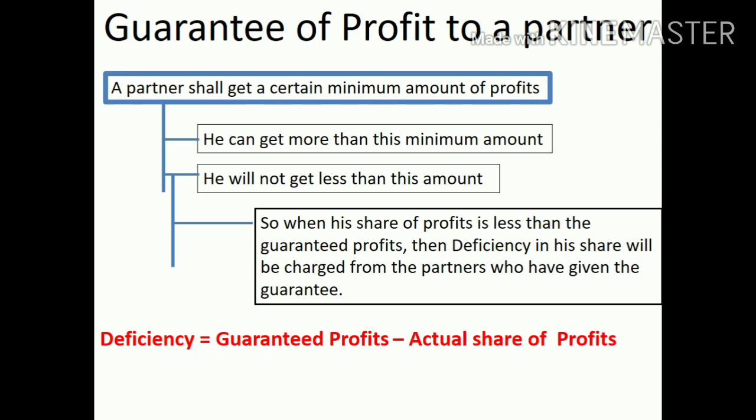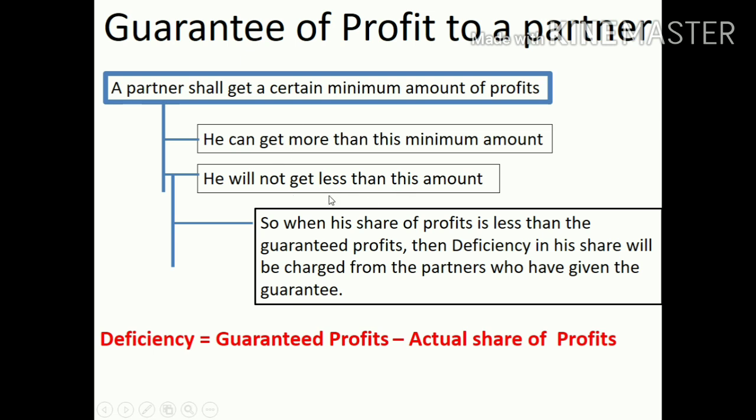Guarantee of profit to a partner. That means whatever may be the profits earned by the firm, a partner is given assurance that he will get a certain minimum amount of profits. This we call the guarantee of profit to a partner. That means he can get more than this amount, but he will not get less than this amount.